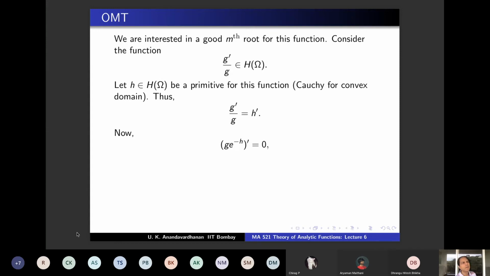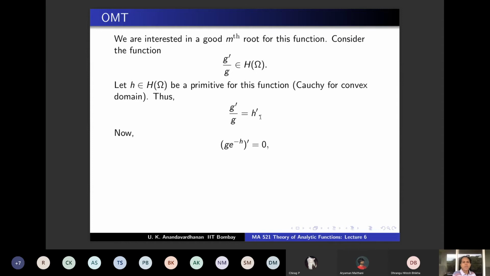The derivative of g times e power minus h will be g times e power minus h times minus h prime, plus e power minus h times g prime. That is e power minus h times this difference, g prime minus h prime g.